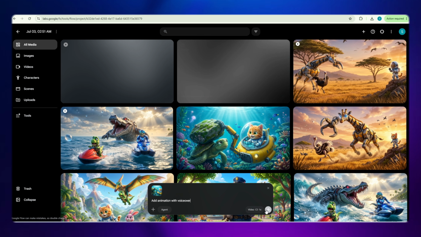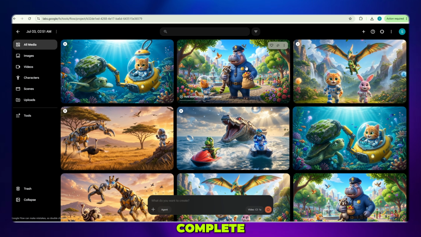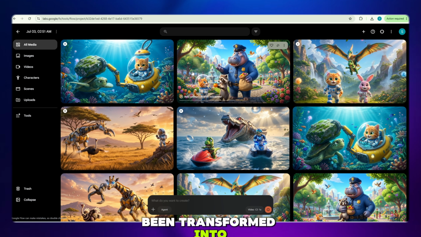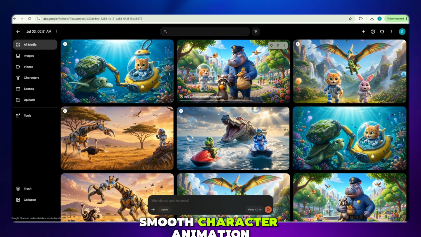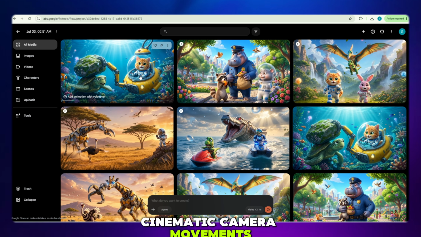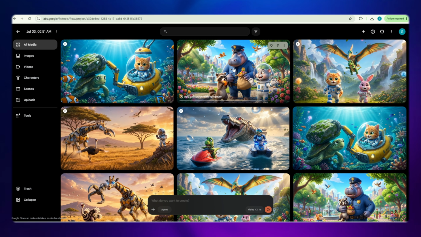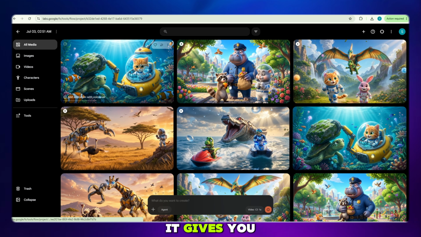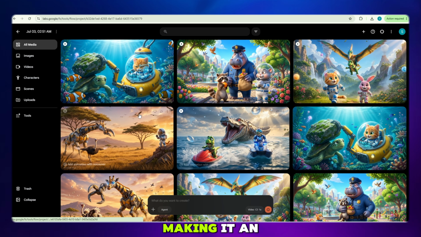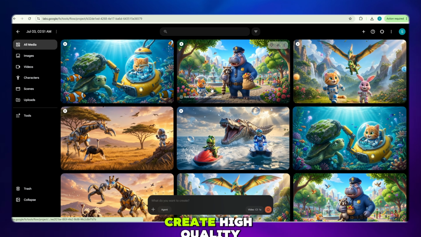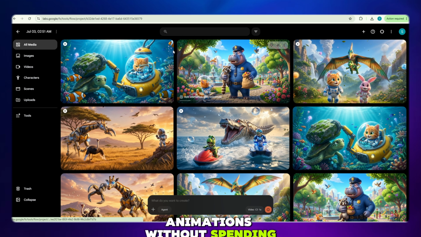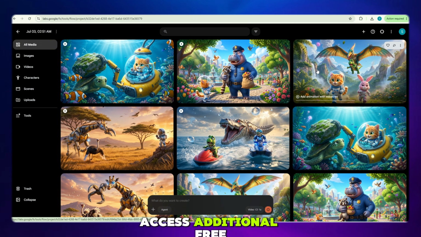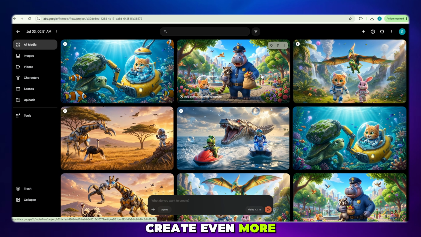After a little while, all of my video generations are complete. Now you can see the final results. Every scene has been transformed into a beautiful animated video with smooth character animation, cinematic camera movements, and professional quality visuals. One of the best things about Flow AI is that it's completely free to get started. It gives you daily free video generations, making it an excellent choice for beginners who want to create high-quality AI animations without spending money. If you have multiple email accounts, you can also use them to access additional free credits, allowing you to create even more videos.